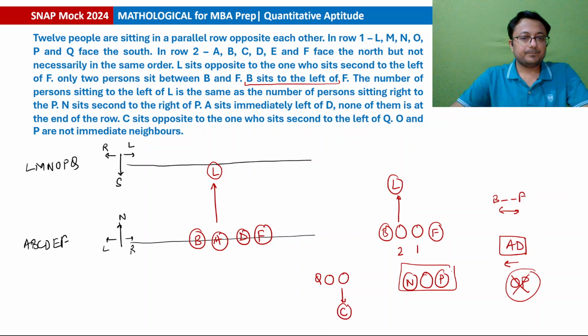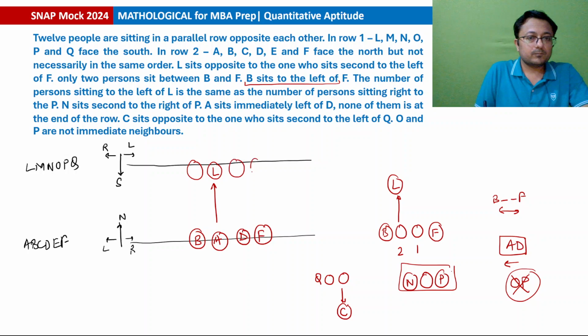Can Q be here? Because if we place Q here, then opposite to this position must be C, but that is not possible, so Q cannot be here. It cannot be at this place at all. Can Q be here at this position? Because if Q is here, then opposite to this will be C. So it is possible, Q can be here.